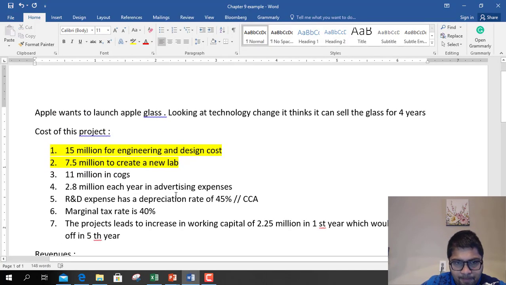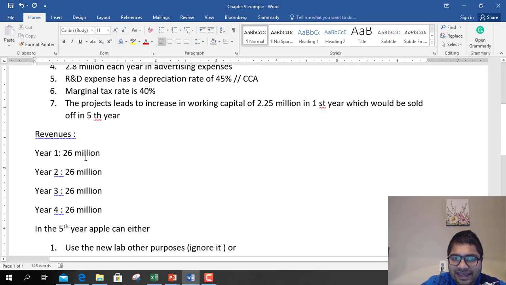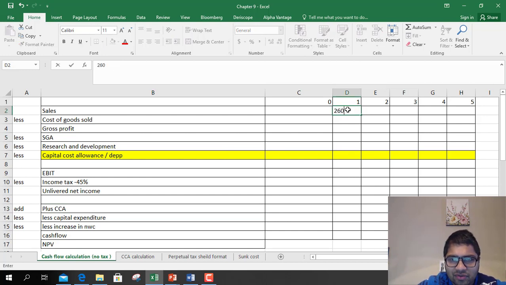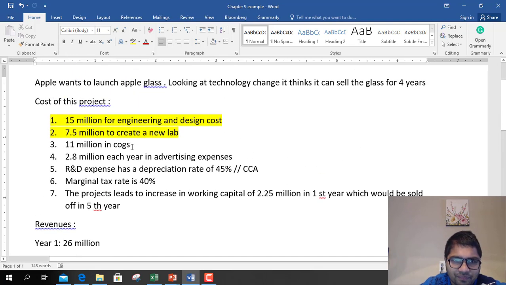So let's go. So easy things first, $26 million sales each year. So I'm putting it in thousands so that it is a little easier. So 26 million in thousands is 26,000. For 4 years, it is going to have 26 million as sales. Then COGS is given, 11. COGS is 11 million.